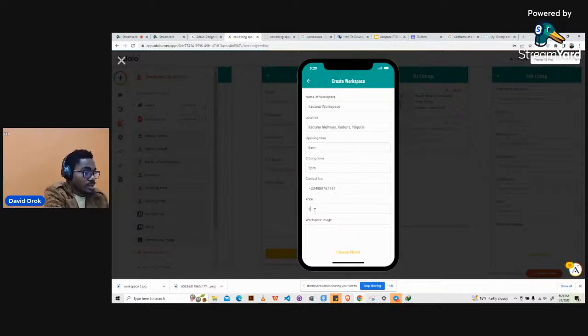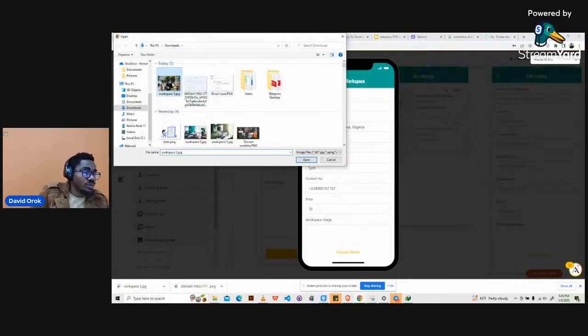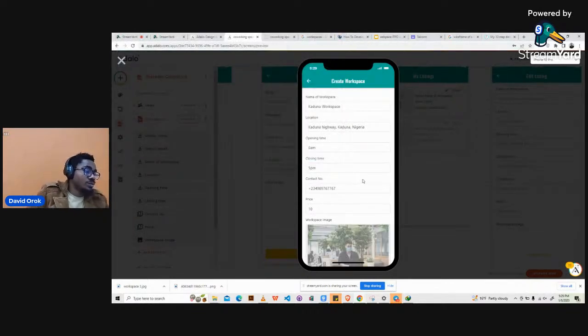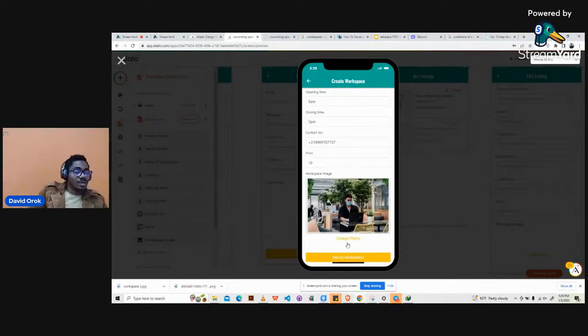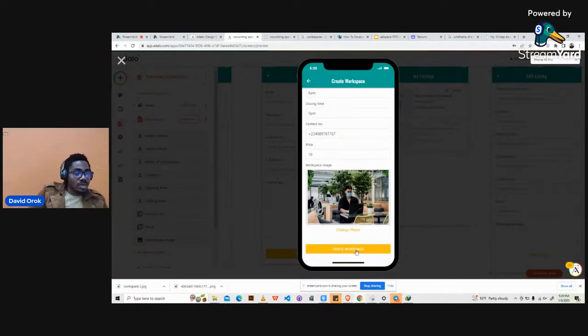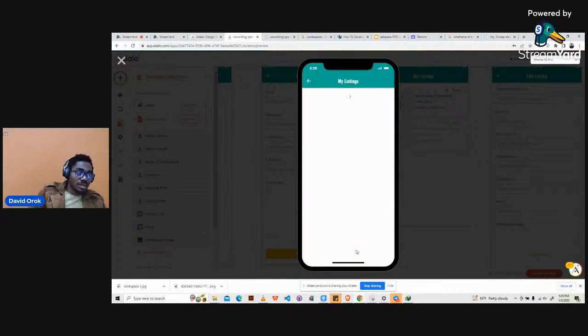Then we have $10. Then we will upload a picture. Any of the pictures will do. We upload it. We wait until it loads. Then we go ahead and create workspace. And when we create, it will automatically also update it in our database. Because of that, it works now. It shows our listing, right?